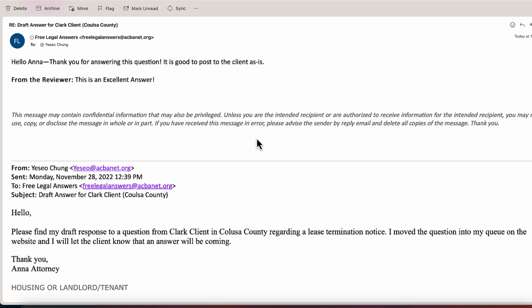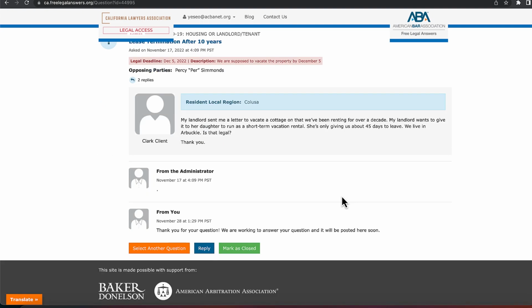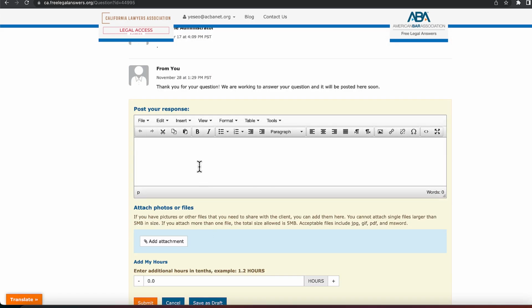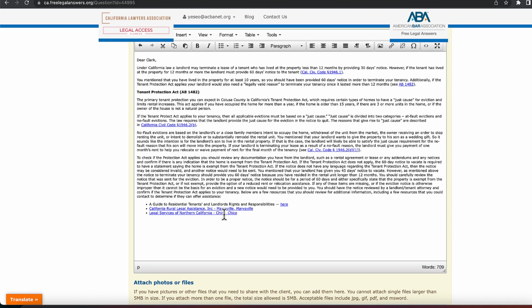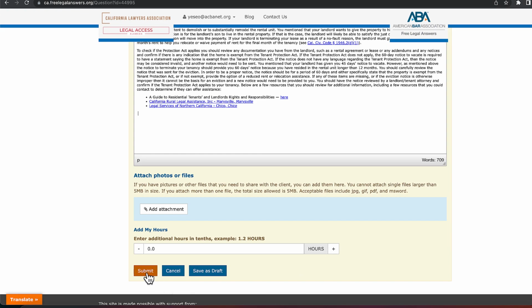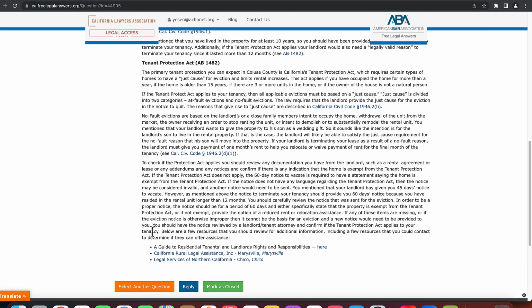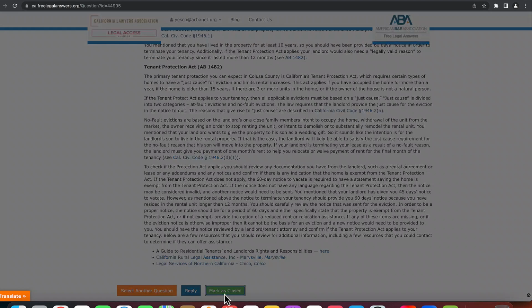When you receive a reply from your reviewer, please make any edits if needed. To post your answer, navigate back to the Free Legal Answers platform, select Reply, copy and paste your answer into the text box, and hit Submit. At this point, it is up to you whether you would like to leave the thread open where communication can continue or to close the question and further communication by clicking Mark as Closed.